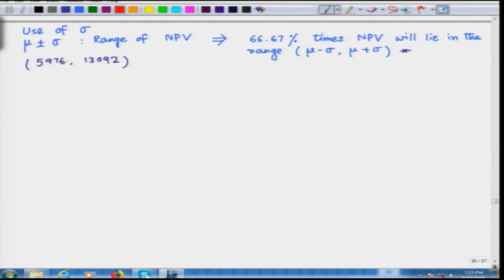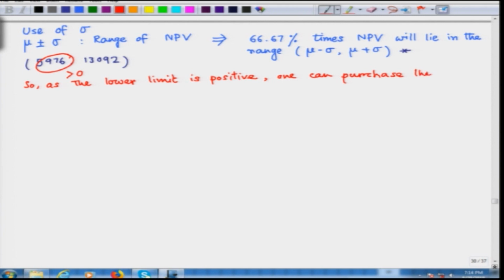As the lower limit of the range is positive, one can purchase the asset or continue with the project.